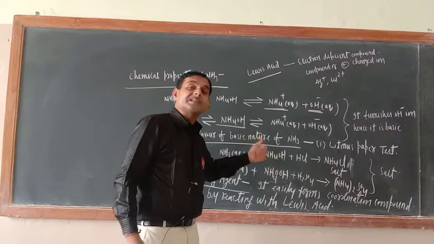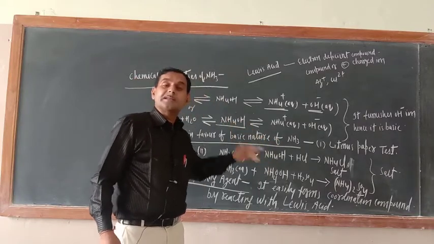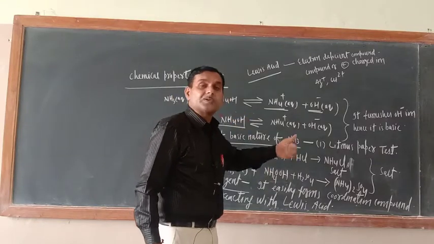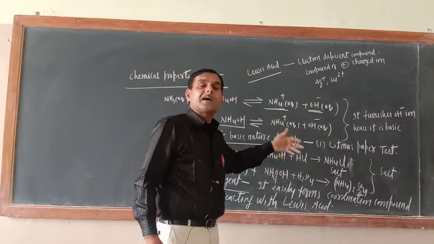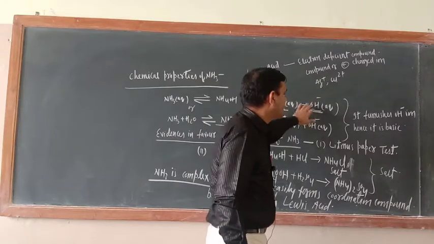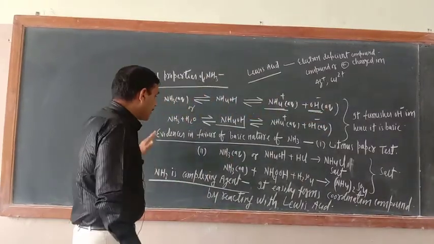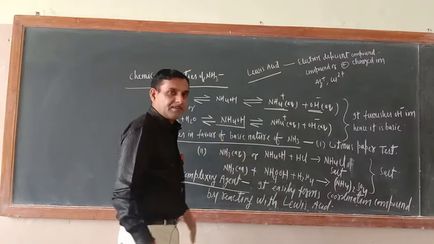But why is it basic? According to the Arrhenius concept, because in the chemical reaction in its aqueous solution, it is capable of furnishing OH negative ion. Just see here. That is why it is a base. Now, evidence in favor of the basic nature of NH3.